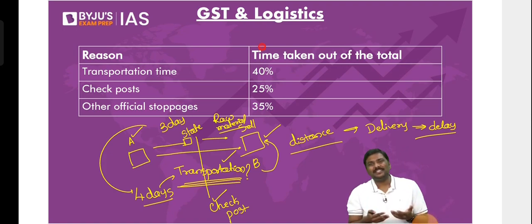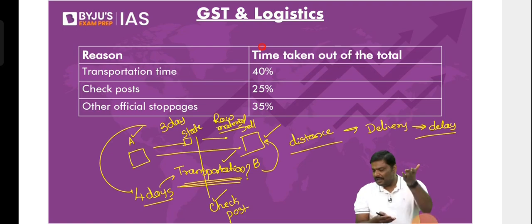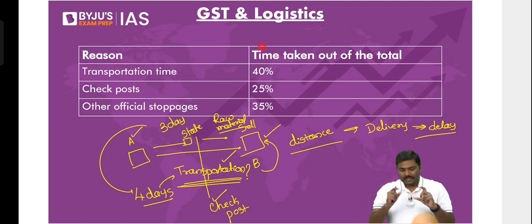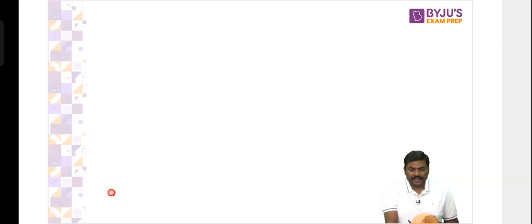Now, do you want to increase the market prices because of this, or you want to reduce the market prices? Answer should be simple, right? You should be reducing the prices. There is a simple reason. There is a term called logistics. What is logistics? I hope I've discussed this.